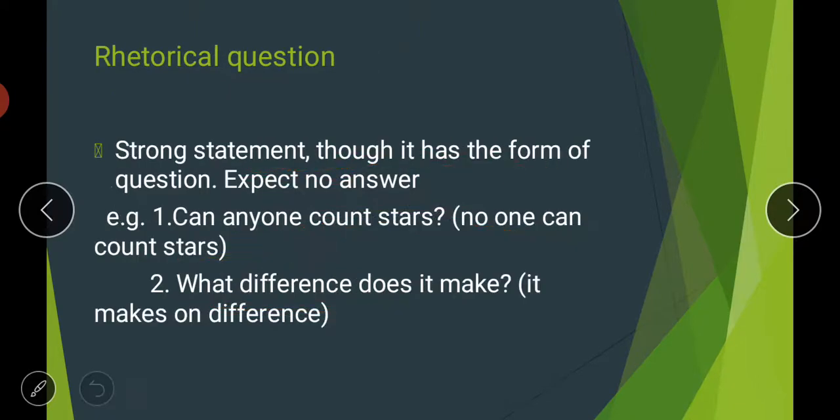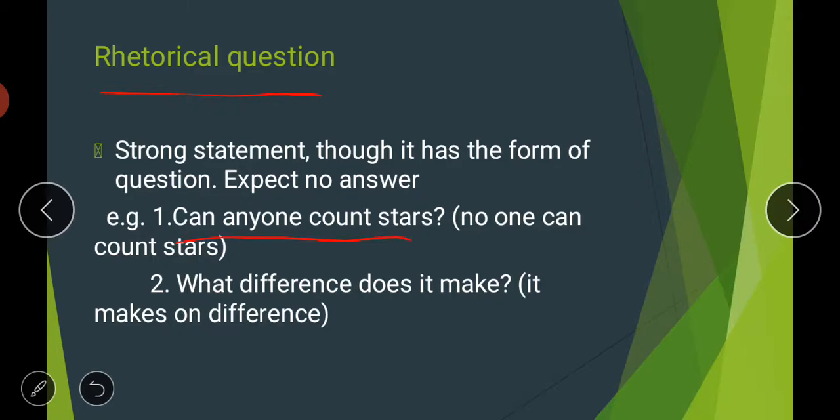Then next comes rhetorical questions. So what are rhetorical questions? A rhetorical question is a strong statement that has the form of a question. The answer is very much clear, there is no option for no in that case, and the statement is so strong, but even then it is in the form of a question. That is a rhetorical question. For example, can anyone count stars?